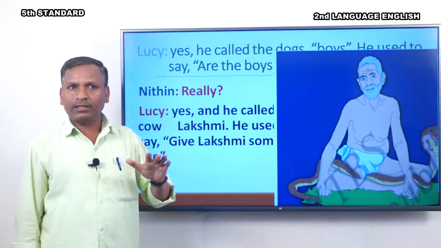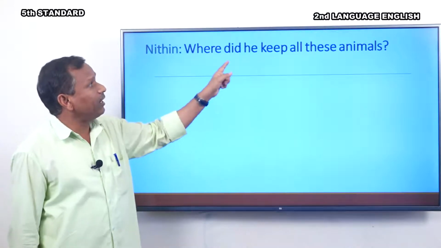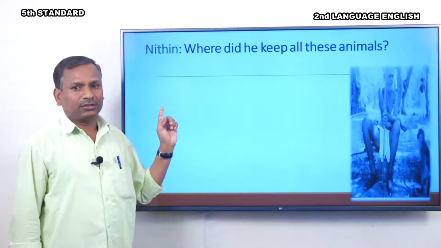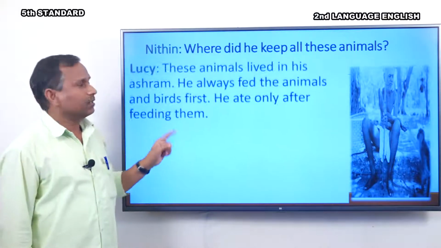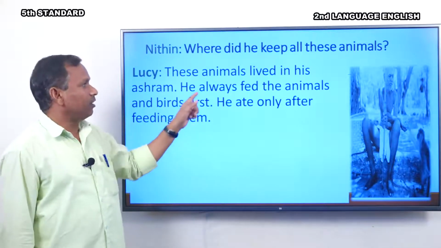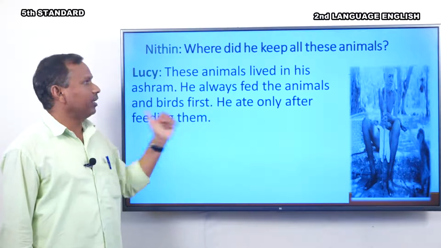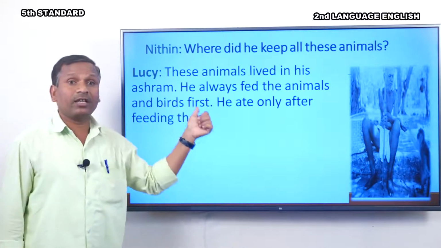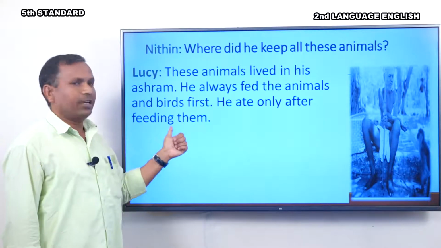That's why all the animals and birds were attracted to him. Yes, Nitin, where did he keep all these animals? Yes. These animals lived in his ashram. He always fed the animals and birds first. He ate only after feeding them.